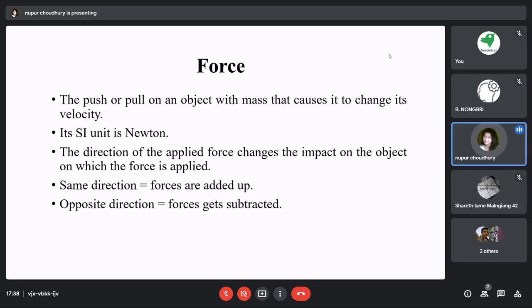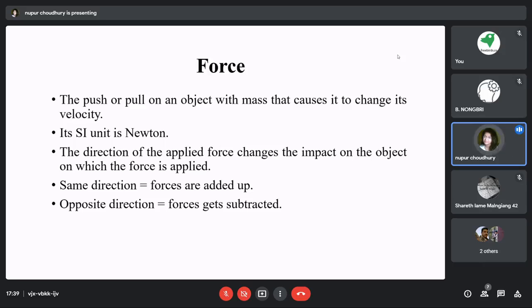That means whenever we represent the force by which an object is hit, or the force by which an object is stopped, we associate a unit with it, which is known as Newton. It is the same as kg, or liters, or centimeters or meters, whatever unit you give for different entities. So here also, for this force entity, you will have an SI unit, which is known as Newton.